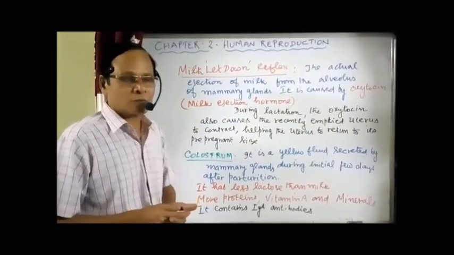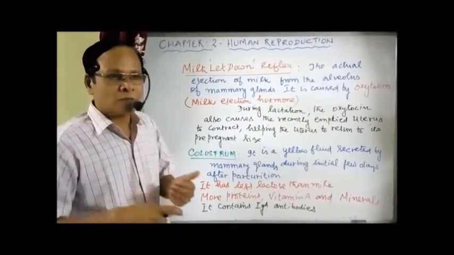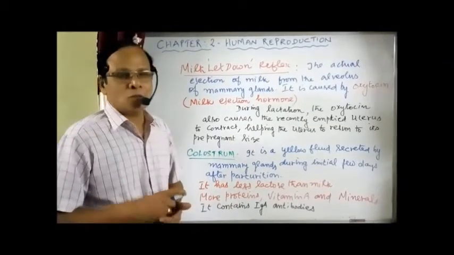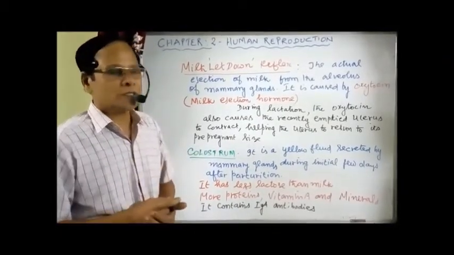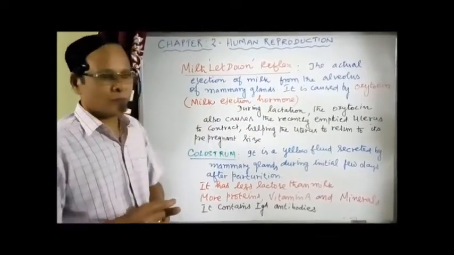So oxytocin is responsible for birth by contraction of the muscles and also for returning of the uterine wall to its original size. That is also done by oxytocin. It is also the milk ejection hormone.